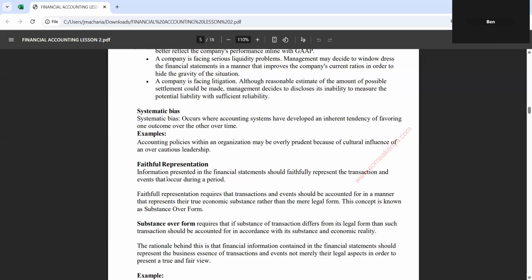You see, we shall look at accruals and cash basis recorded. You should record items as they happen. There should be fair representation, faithful representation. That means the correct information should appear on your financial statement.